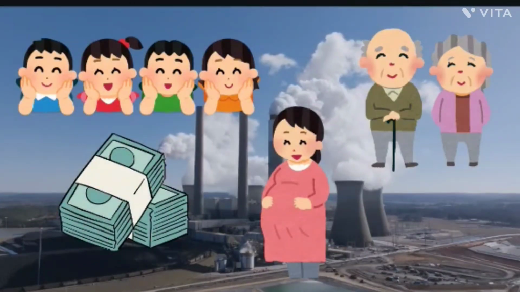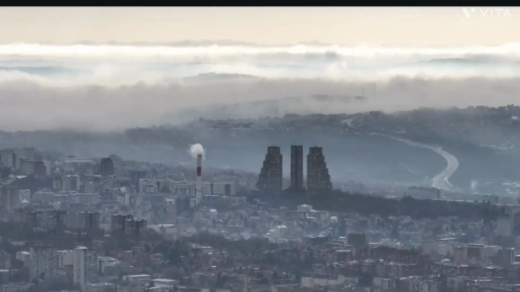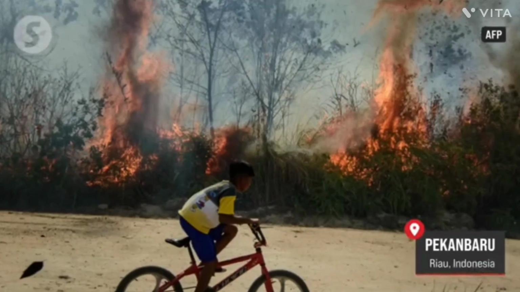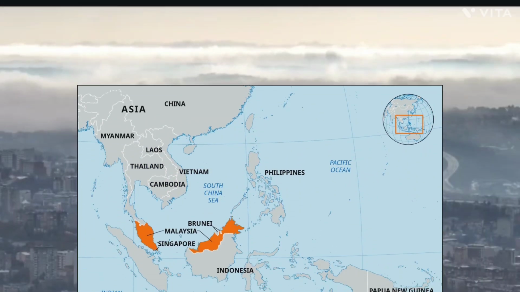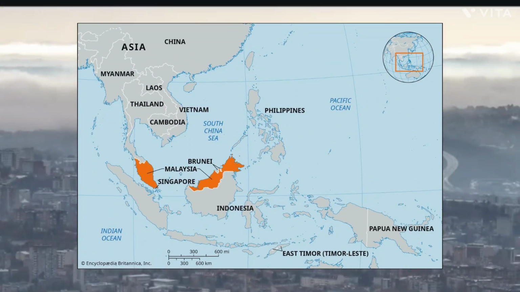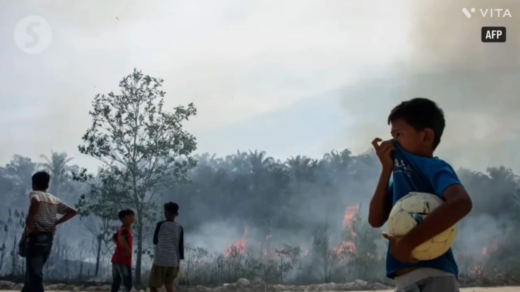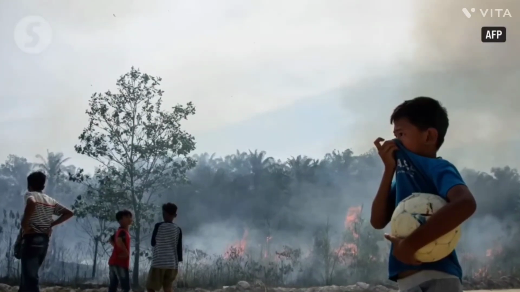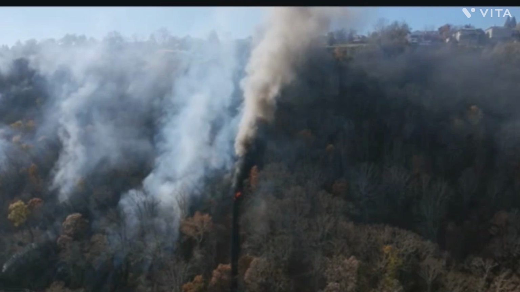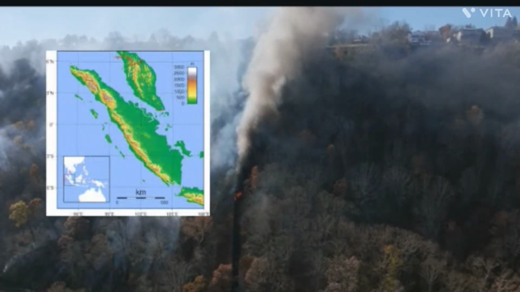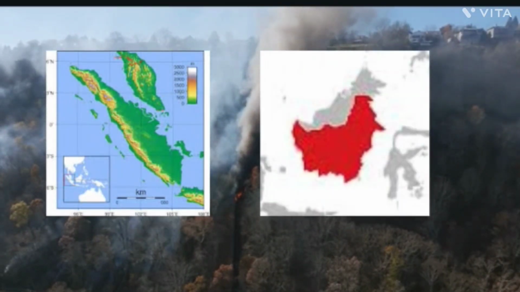middle income countries. Air pollution has been an ongoing problem in many countries in the Southeast Asia region, and Malaysia is one of the worst affected. Lately, Malaysia has experienced severe haze episodes driven by forest and peatland fires in Indonesia, especially in Sumatra and Kalimantan, which are the main source.